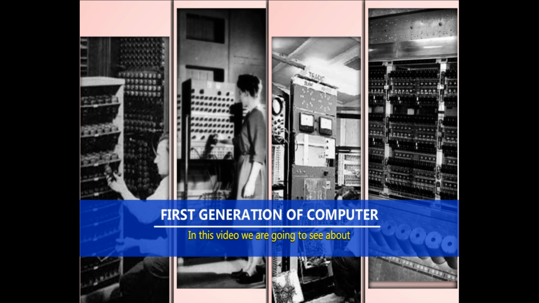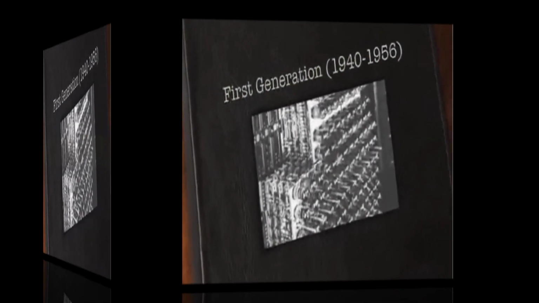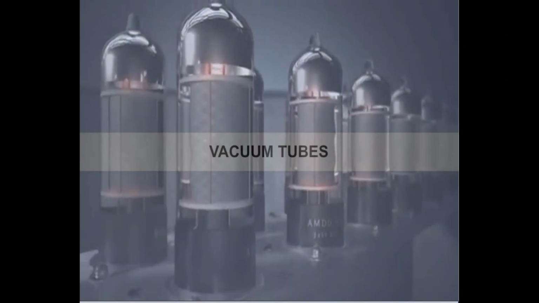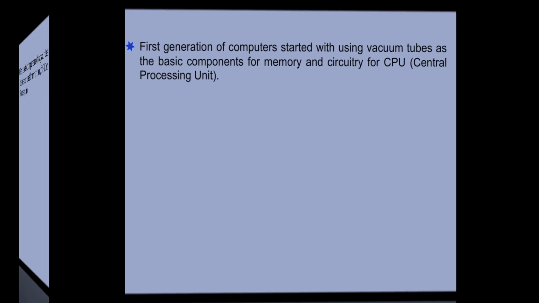First generation of computer. The period of first generation computer was 1940 to 1956 and used vacuum tubes. Introduction to vacuum tube. First generation of computers started with using vacuum tubes as the basic component for memory and circuitry for CPU, central processing unit.